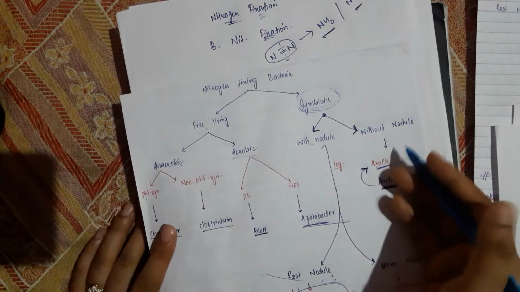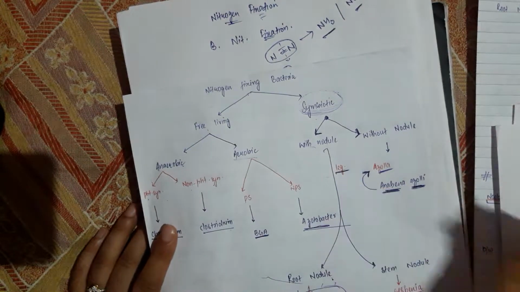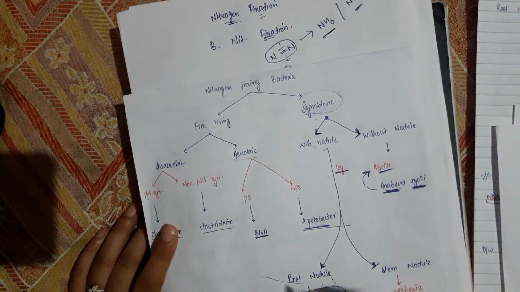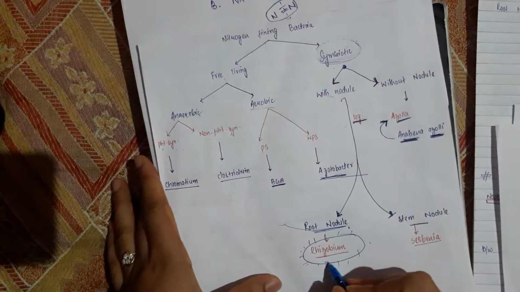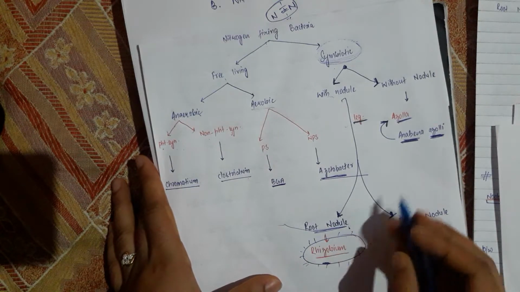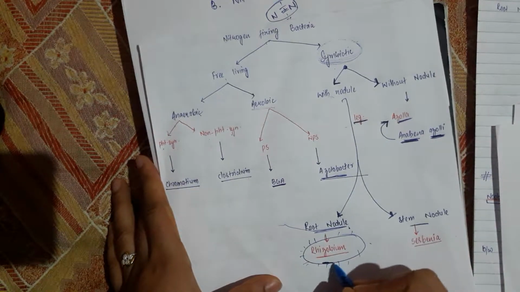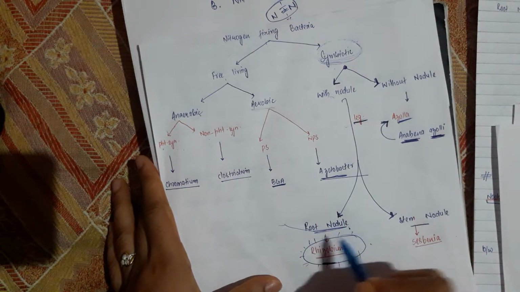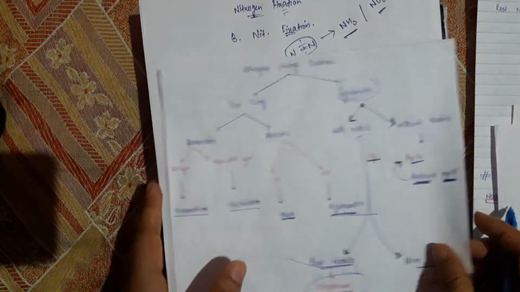In the case of nodules, mainly in leguminous plants, the nodule can be formed in the roots or on the stem, like root nodule or stem nodule. Mainly, the example is Rhizobium, which can form root nodules in leguminous plants. So, we are discussing here Rhizobium and its root nodule formation in the plant.